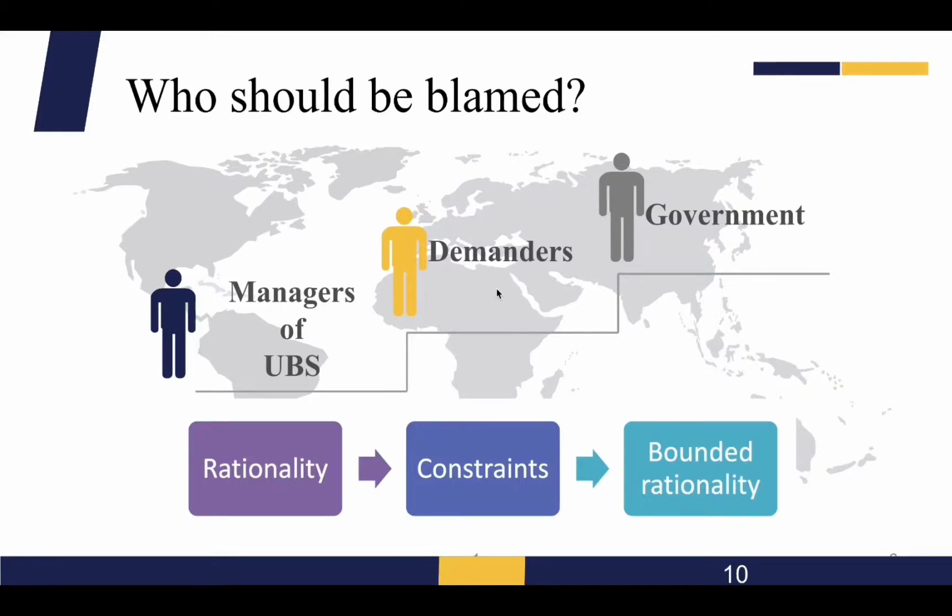In addition, those who demand these illegal services, such as US customers who need UBS to help them evade taxes, giving UBS the opportunity to make profit from that illegal market, also need to be blamed and punished. Moreover, the government also needs to be blamed because of the lack of supervision. If the government increases supervision and increases the cost of making illegal mistakes, UBS will not dare to conduct any operations in violation of the law, and such scandals will not repeat.